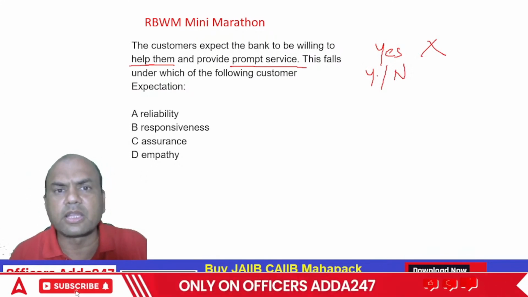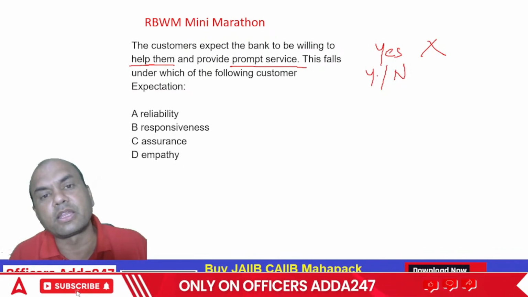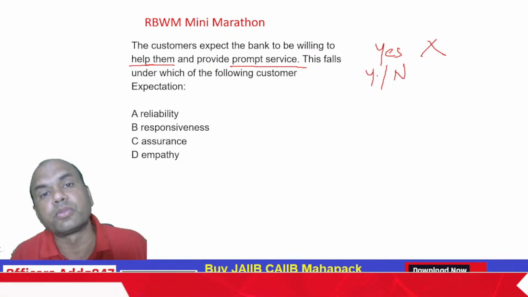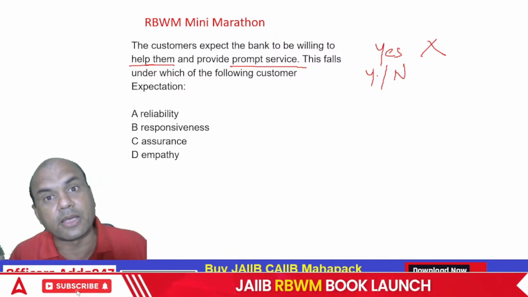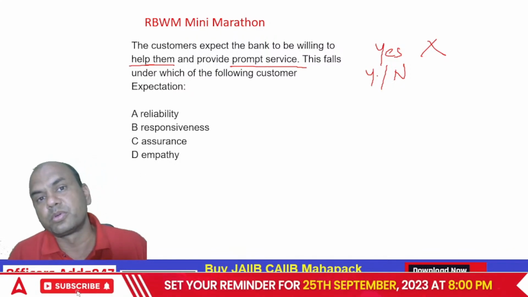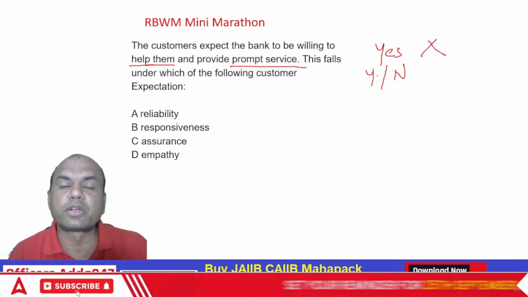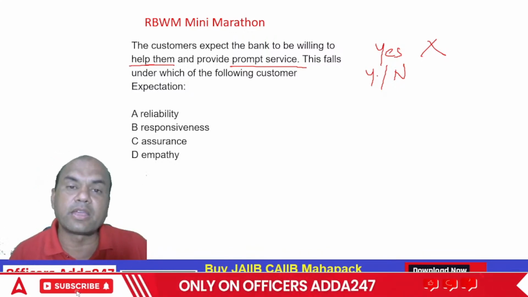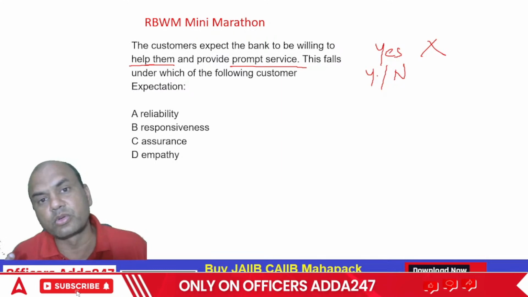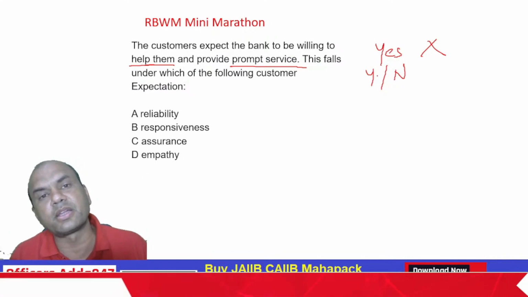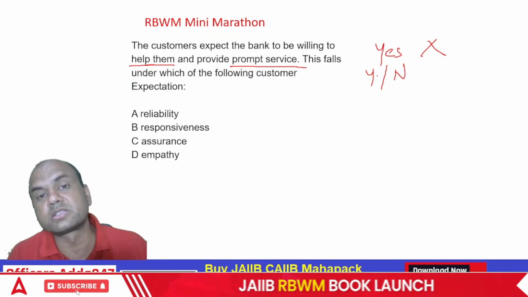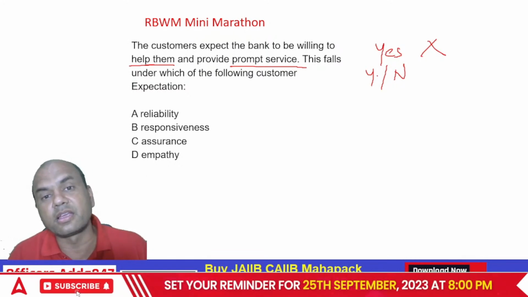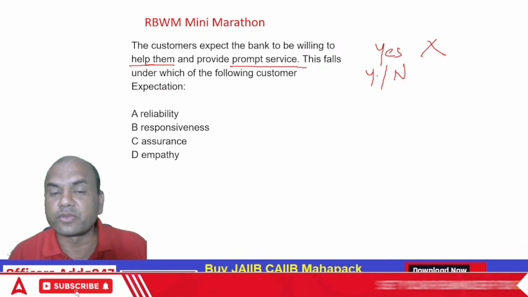Suppose I go for any loan, then the bank must immediately tell me whether I will get the loan or I won't get the loan. Even if they say I won't get the loan, the customer is still happy, provided you tell them fast. If you keep them lingering for almost 2 months and then tell them it is not happening, the customer will get so angry. So that's why it will be a problem.